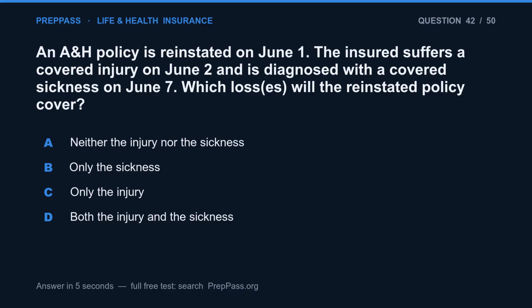Question 42. An A&H policy is reinstated on June 1st. The insured suffers a covered injury on June 2nd and is diagnosed with a covered sickness on June 7th. Which losses will the reinstated policy cover? A. Neither the injury nor the sickness. B. Only the sickness. C. Only the injury. D. Both the injury and the sickness.